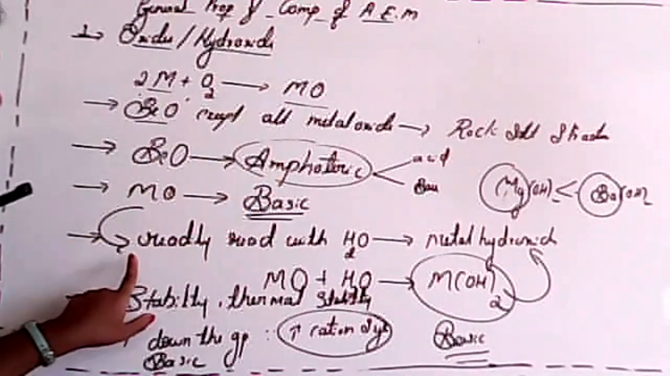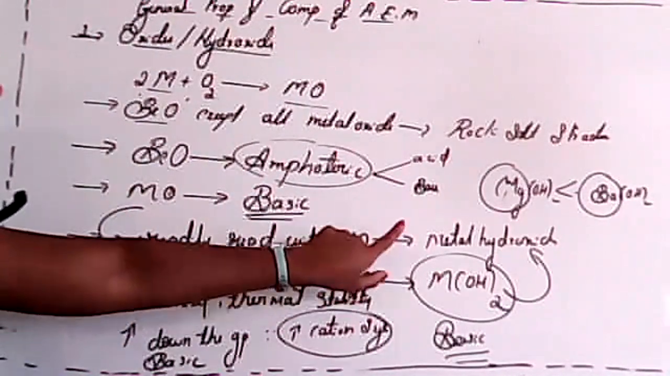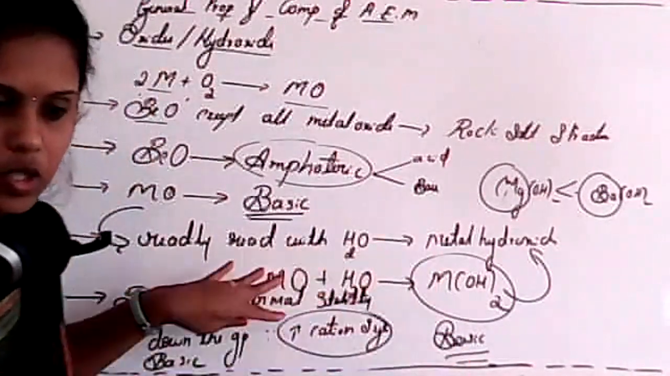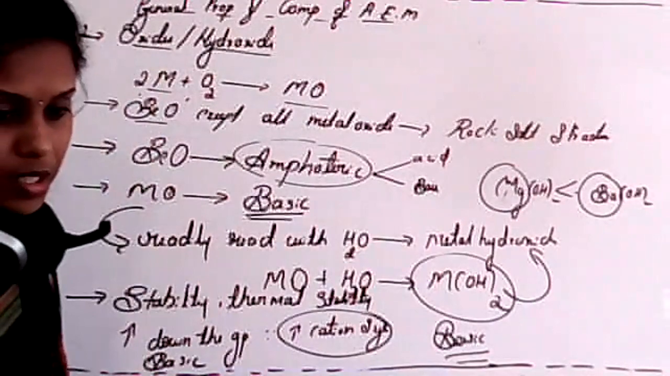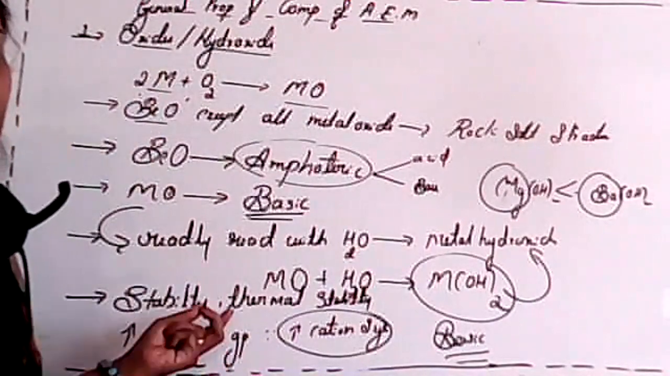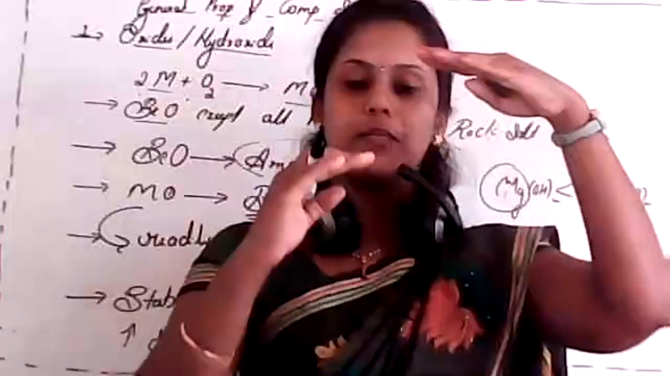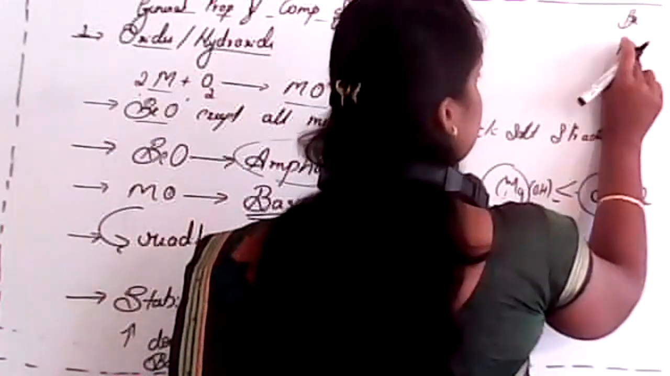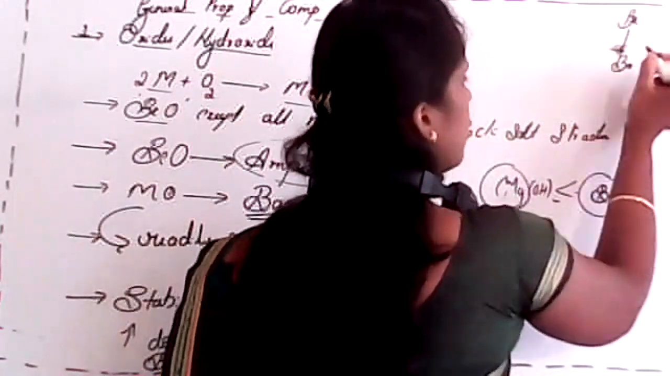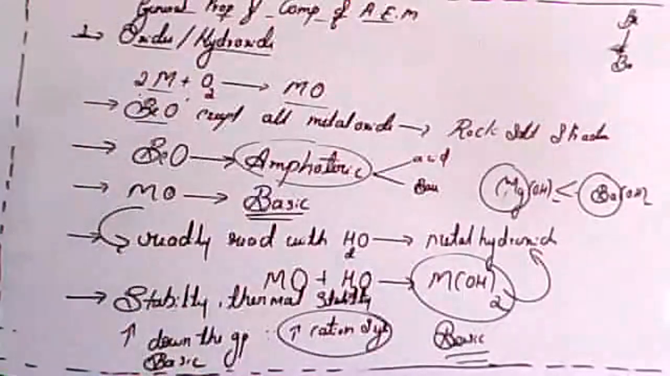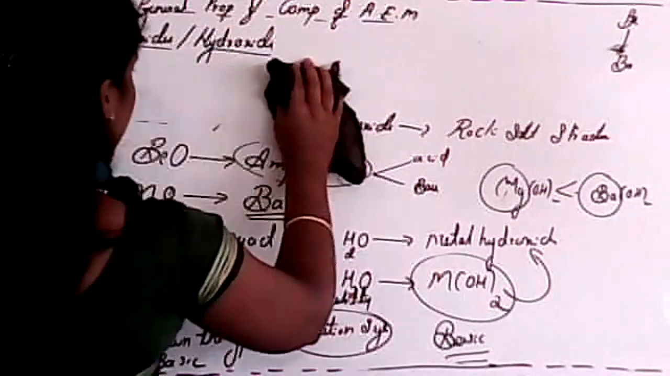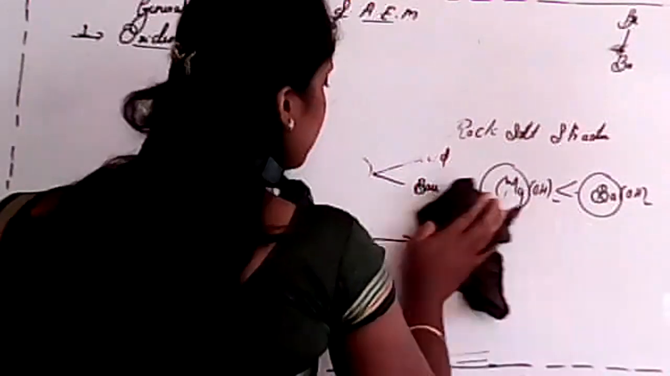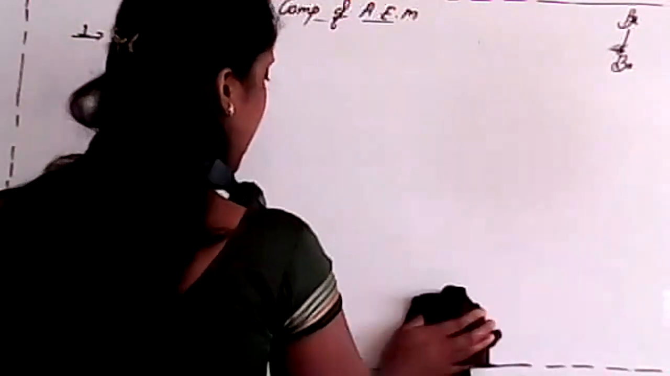Next one, all metal oxides readily react with water and form metal hydroxides. And those metal hydroxides are again basic in nature. And the thermal stability or basic strength increases down the group from beryllium to barium. From beryllium to barium, size increases. So that's why stability increases. Is it clear?